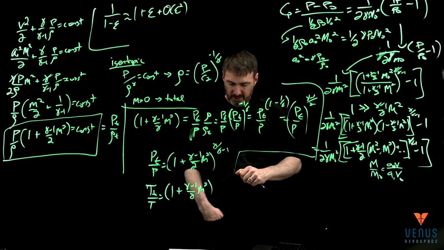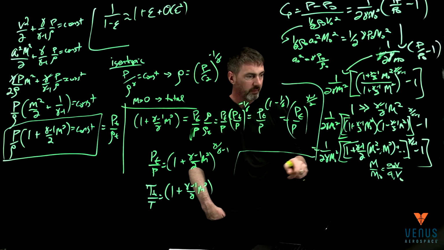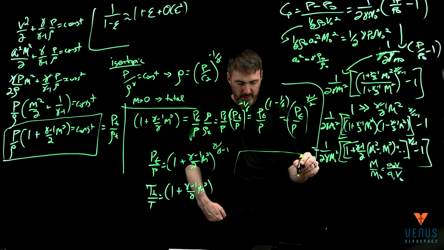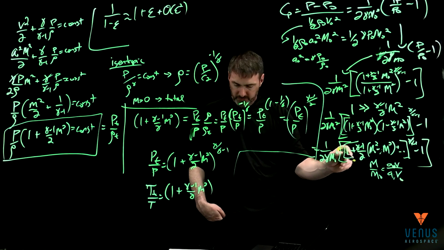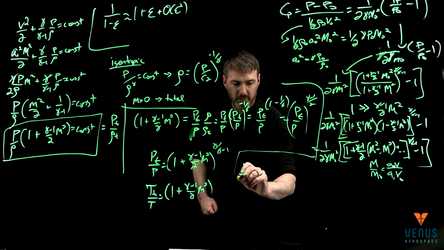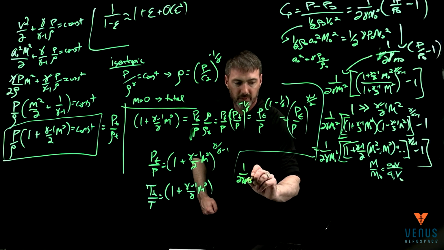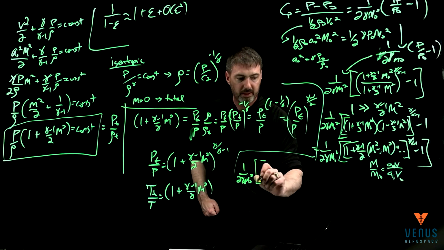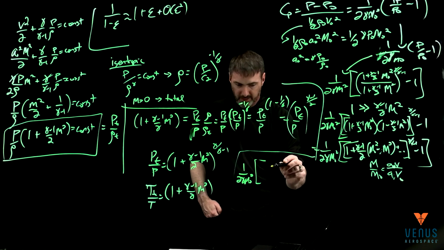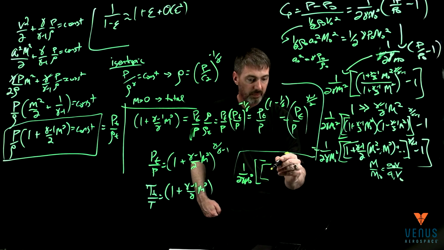Okay, and then this term, Mach squared, this whole term, I'm going to pull out a Mach 0 squared such that we have 1 over 2 gamma Mach 0 squared, bracket, still in the bracket, that's a 1 plus gamma 1 is 2.